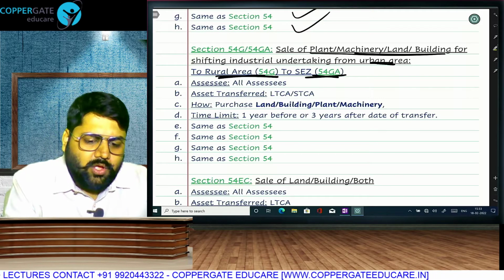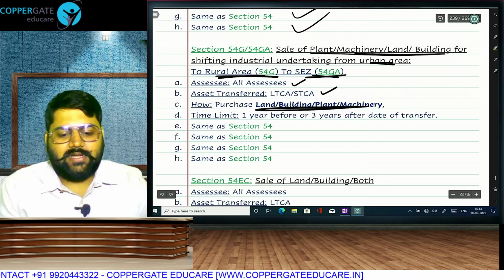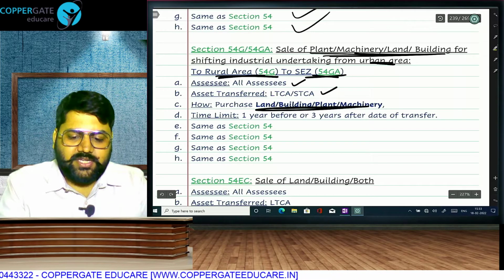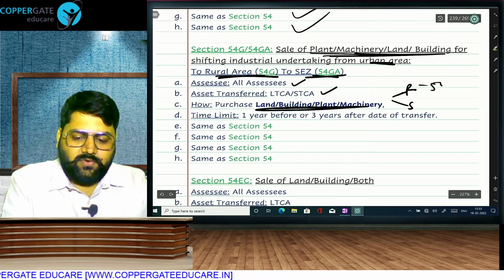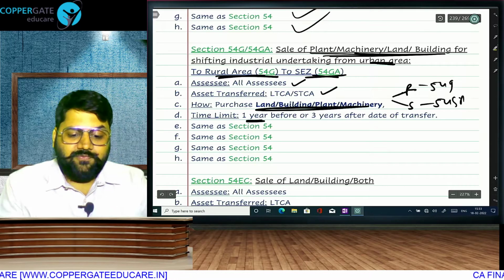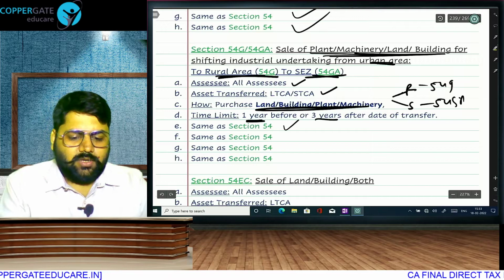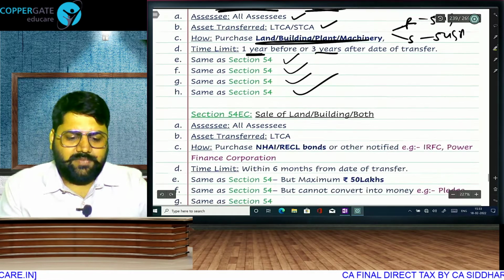Everything else is same. All assessees eligible, whether long term, short term, purchase land, building, plant and machinery. So sell land, building, plant, machinery in urban area, purchase in rural area or SEZ. Rural area then 54G, SEZ then 54GA, and this purchase can be done 1 year before or 3 years after the date of transfer. Quantum of exemption, lock-in period, contravention and CGDAS will once again remain same.